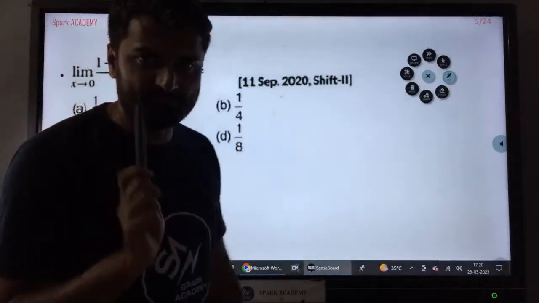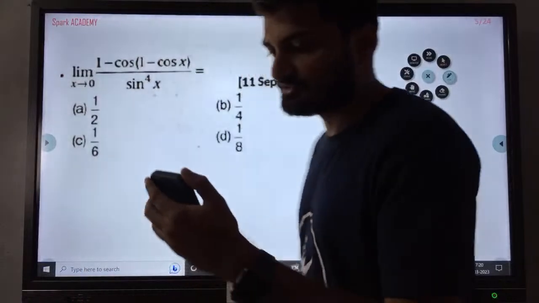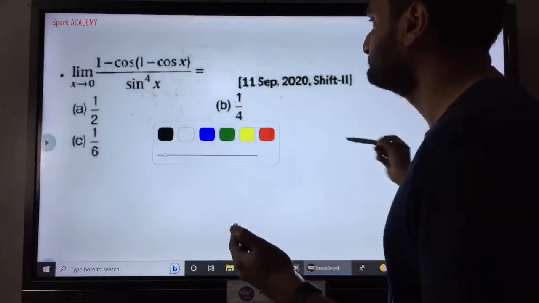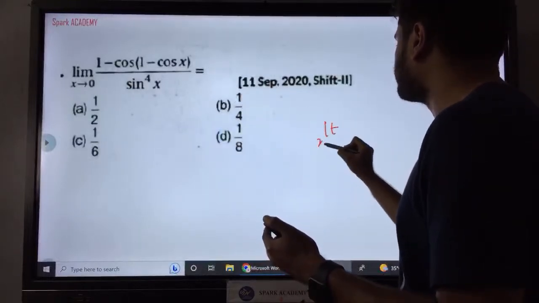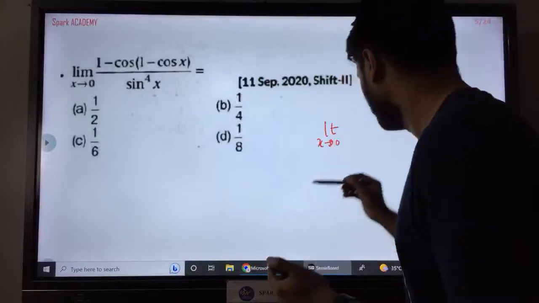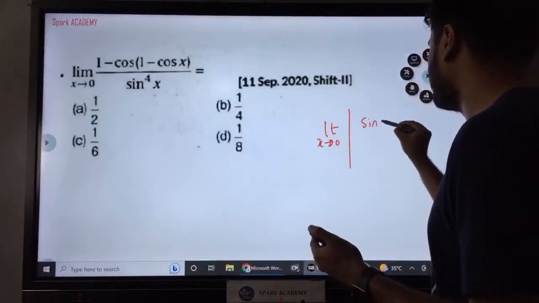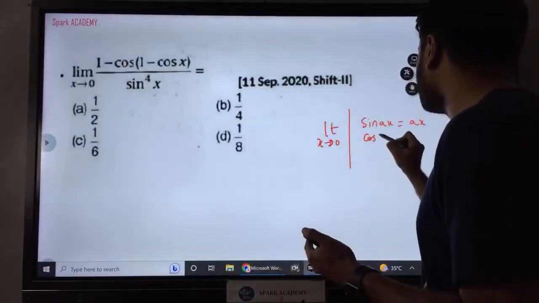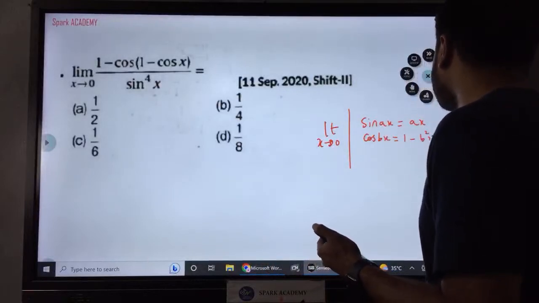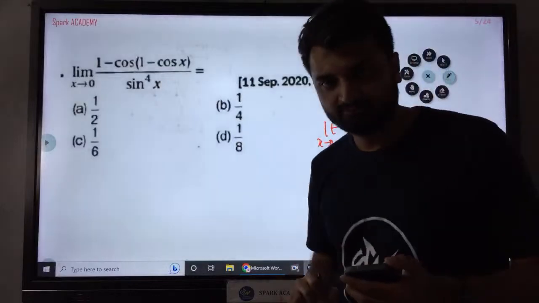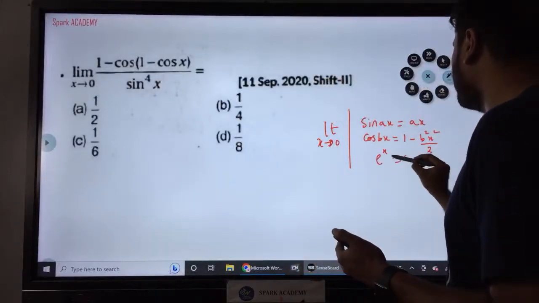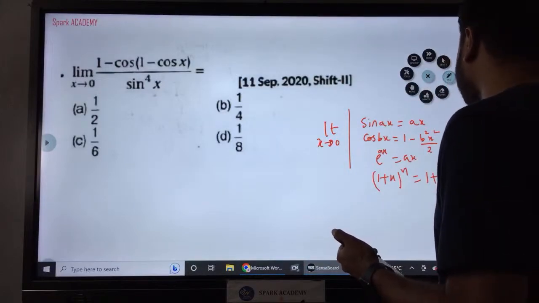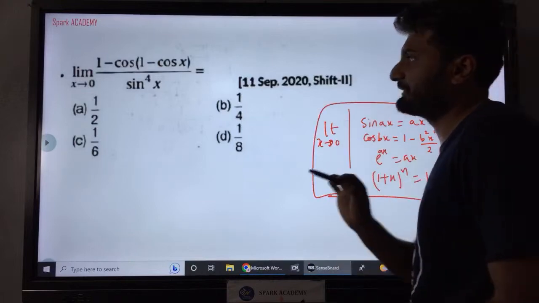For calculus limits, I am going to show you a good technique. Whenever you have limit x tends to 0, all these shortcuts you can use. If you have something like sine ax, I can directly write it as ax. If you have cos bx, I can write it as 1 minus b square x square by 2. If you have e power ax, I can write it as 1 plus ax. If you have 1 plus x whole power n, you can write it as 1 plus nx. These are some of the shortcut methods which you can remember.